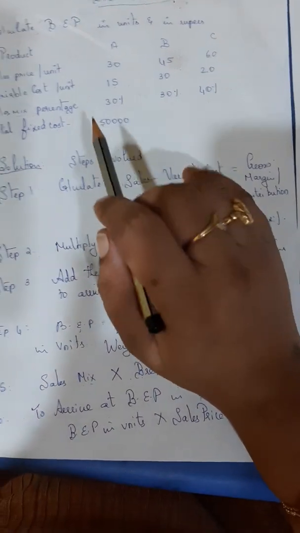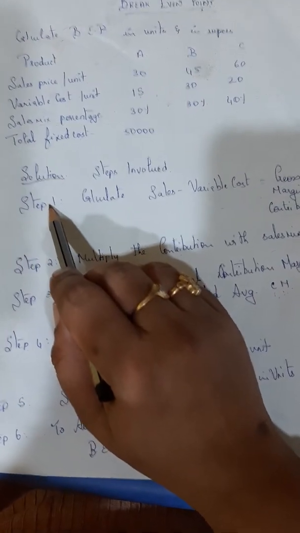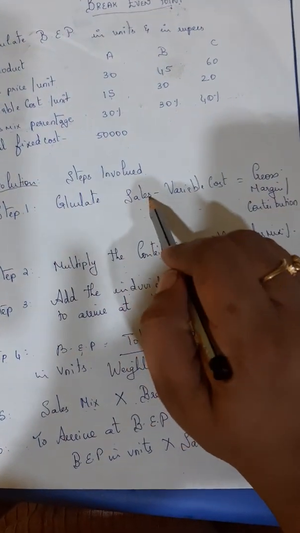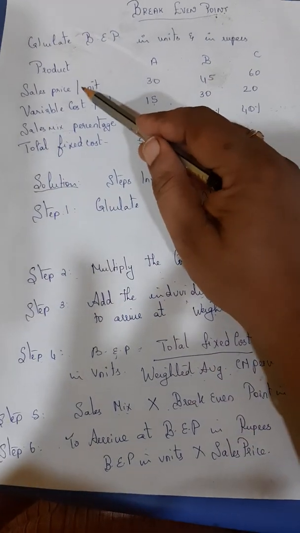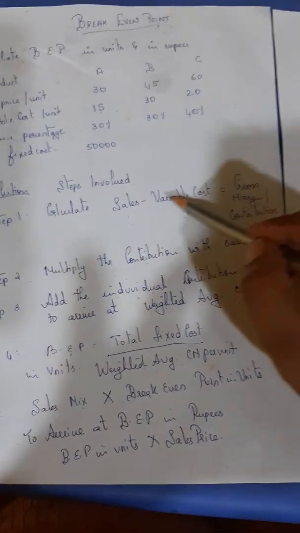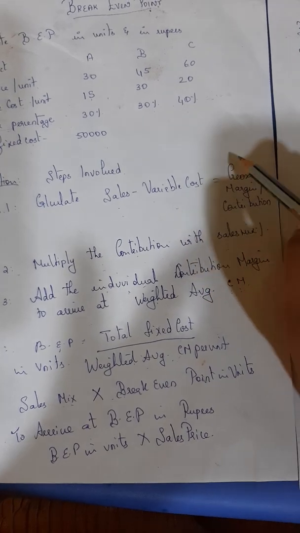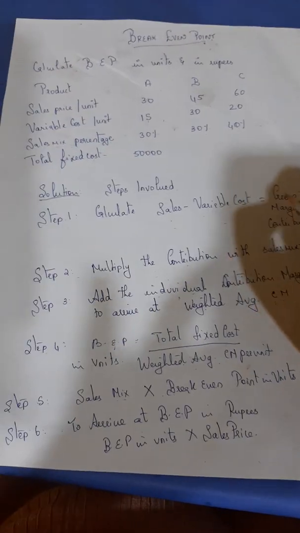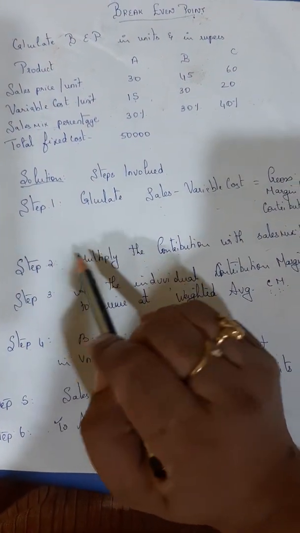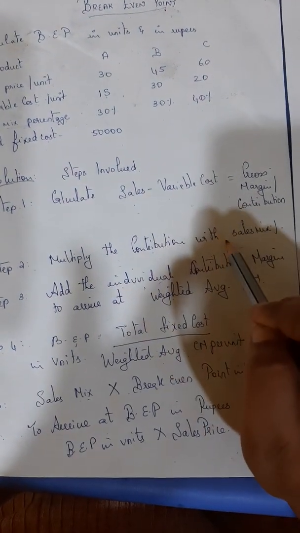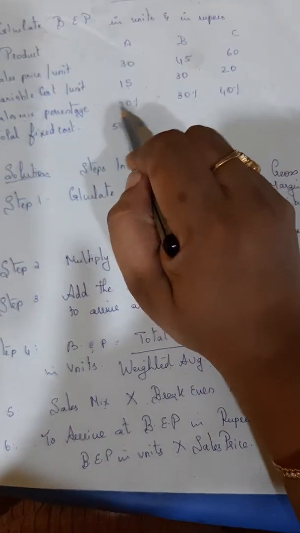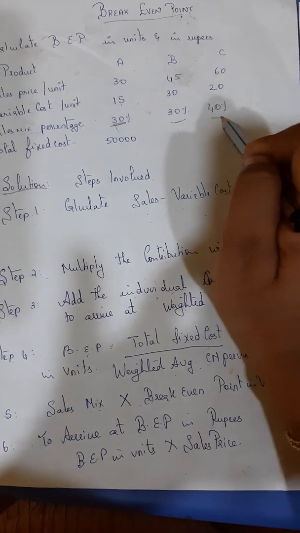The solution is very simple, children. First, step 1, like you did in grade 11, calculate sales minus variable cost. Sales is given, variable cost is given, sales minus variable cost you calculate. So you get something called contribution margin. Then afterwards go to step 2. Multiply the contribution with the sales mix. Why? Because in these sums it's not a single product.